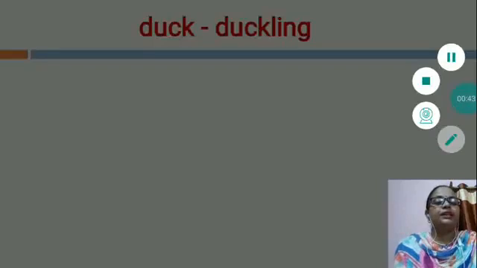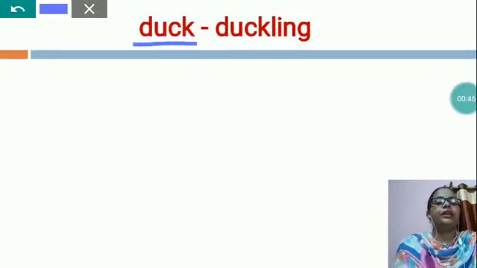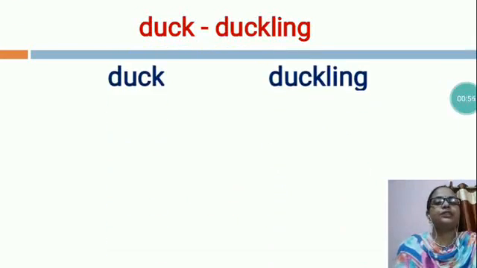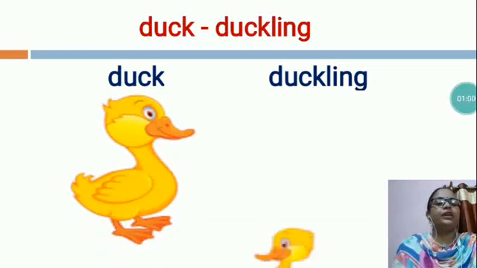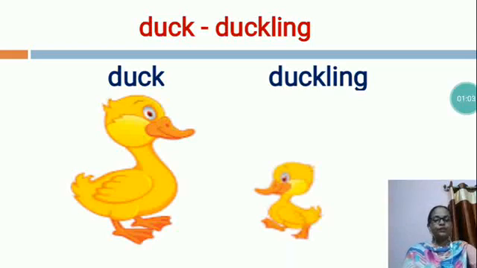Now, this is duck. Duck young one is called duckling. Now, you can see, dear students, duck young one is called duckling. This is the picture of duck and this is the picture of duckling. So, ducks are aquatic birds. They can live in both freshwater and ponds. Its baby is called duckling. They are born without feathers. They spend 10 hours in water.